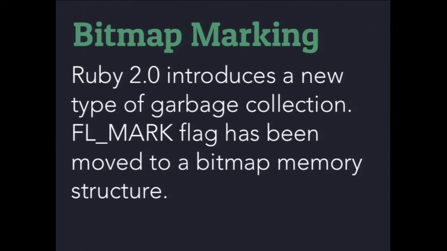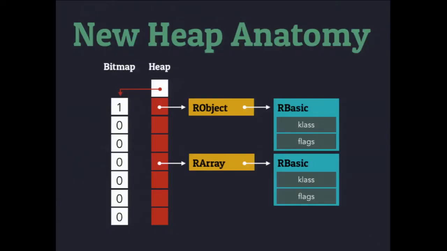He started with bitmap marking. Bitmap marking moves the FL mark flag out of the object itself and into a new construct. So this is what the new heap looks like in Ruby 2. The heap has a header on it now that maintains a bitmap of all the collection marks for the objects in that heap. So now if process A is running and it runs across an object and needs to change this marked flag, it's changing the header, not the object itself. So now we have shared memory again.